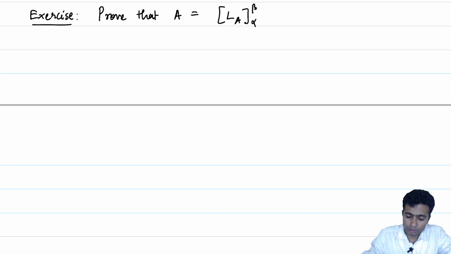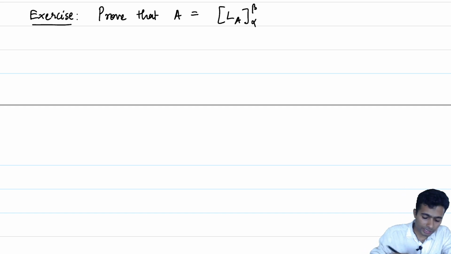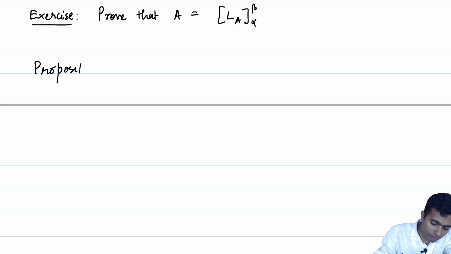Now, this association of linear transformation LA to A is in some sense the inverse operation of associating a matrix to a linear transformation. So, let us make that precise. Again, another proposition, in some sense this is the converse.